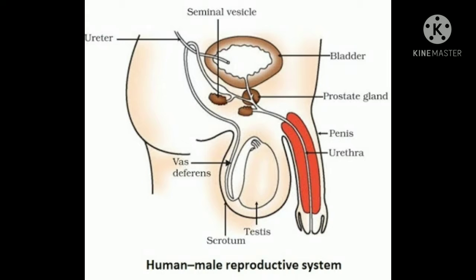Children, first we should know about reproductive system. So the system of organs required for the process of sexual reproduction is called reproductive system. And about male reproductive system we have already discussed in previous videos in detail. So today we will discuss these topics in brief.